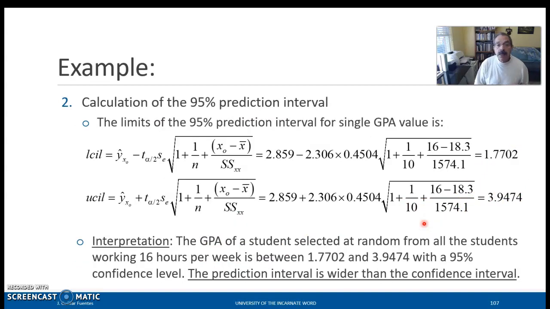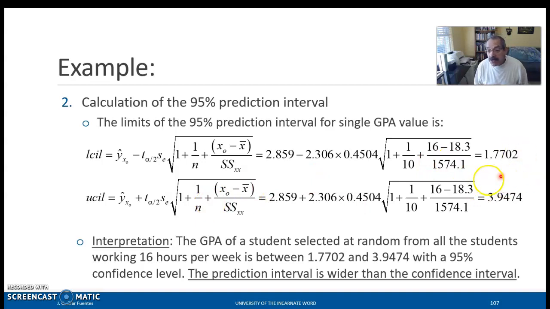All right, so now to calculate the prediction interval, again, we use the information that we know, but now we have this formula with this 1 here. So we plug in all the values. And remember, this 2.859 is the value predicted from the sample regression model. And now we find that the limits are 1.7702 and 3.9474. And remember, be careful with these calculations because now they're getting a little more complex. And the worst thing is Excel does not calculate these things automatically. So you will have to put these formulas in Excel if you want Excel to calculate these quantities.